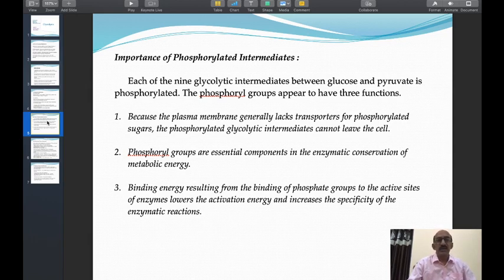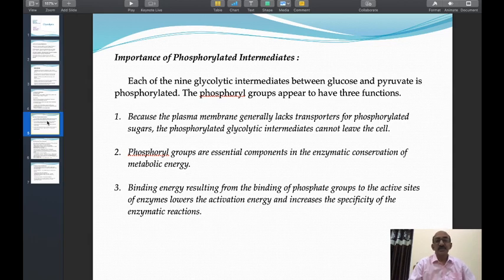It is observed that during glycolysis, the glucose which enters the cell doesn't contain phosphate, while the pyruvate which is obtained as the last product of the glycolysis pathway is also a dephosphorylated compound. It doesn't contain any phosphate. However, the intermediates of glycolysis, from fructose 6-phosphate up to phosphoenol pyruvate, all contain phosphate groups, so they are called phosphorylated intermediates.